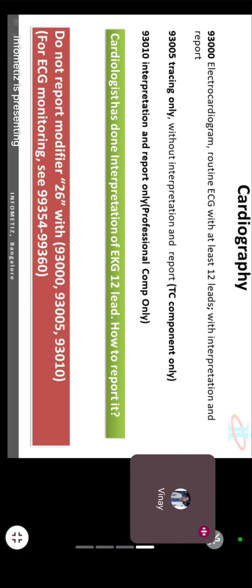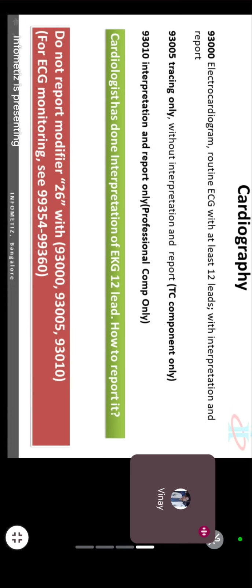Remember this, okay? Because by reading the description, you might feel it is complicated, like 93000 and 93010. It's almost similar. If you read the complete description for 93010, you will find great similarity. The only thing is